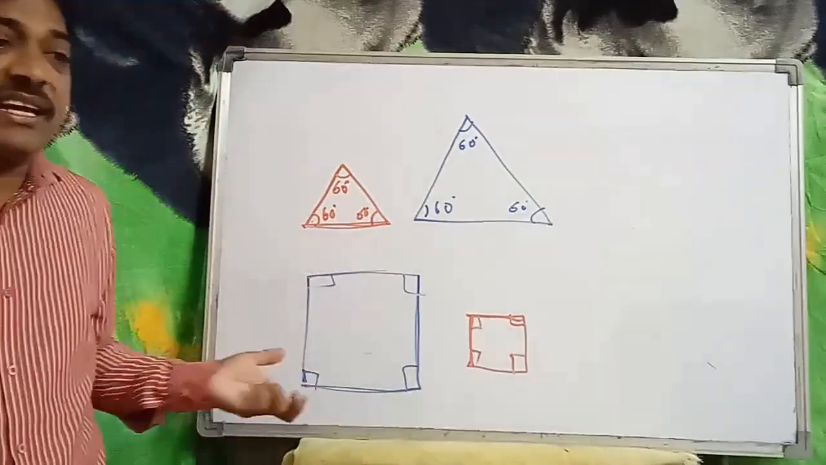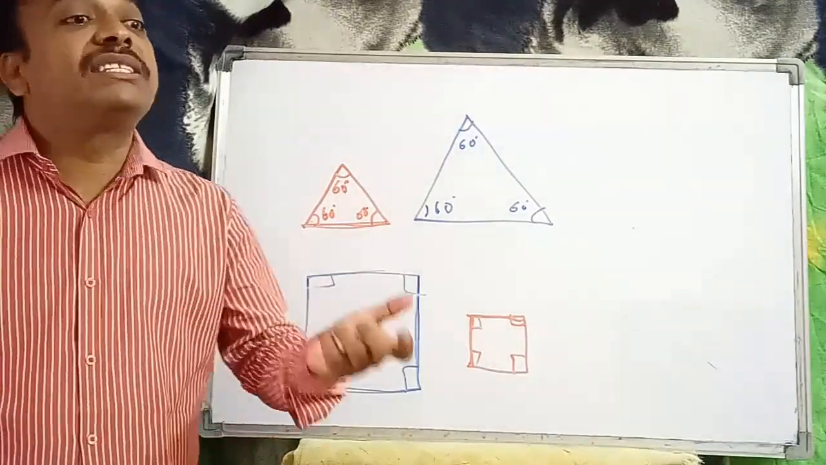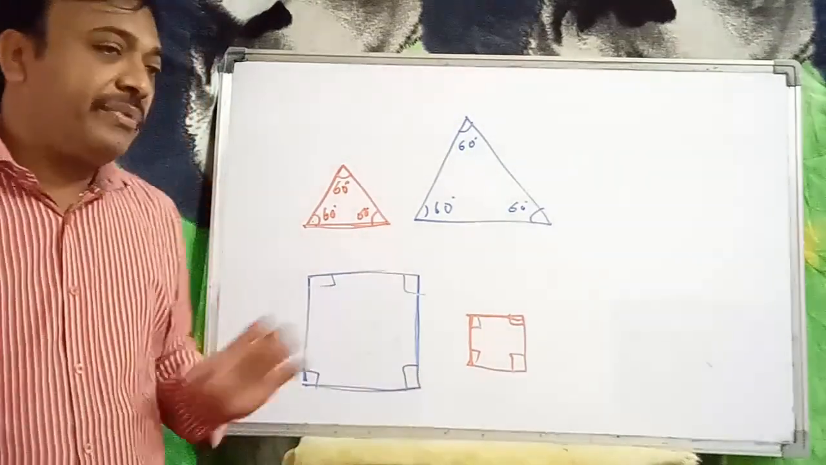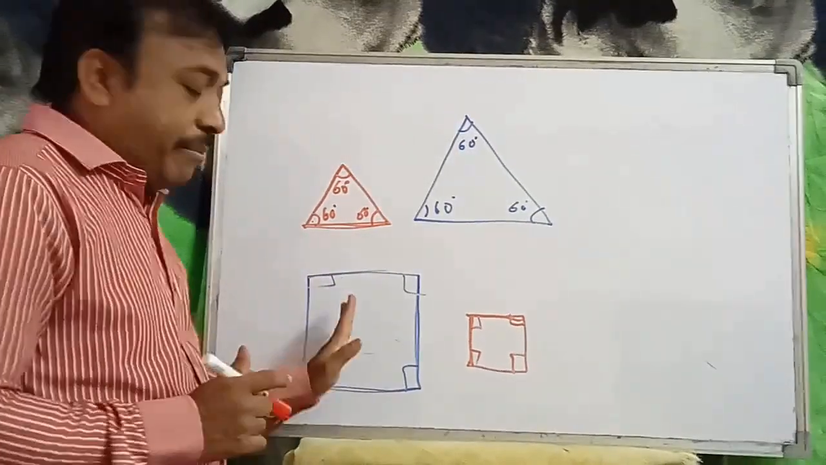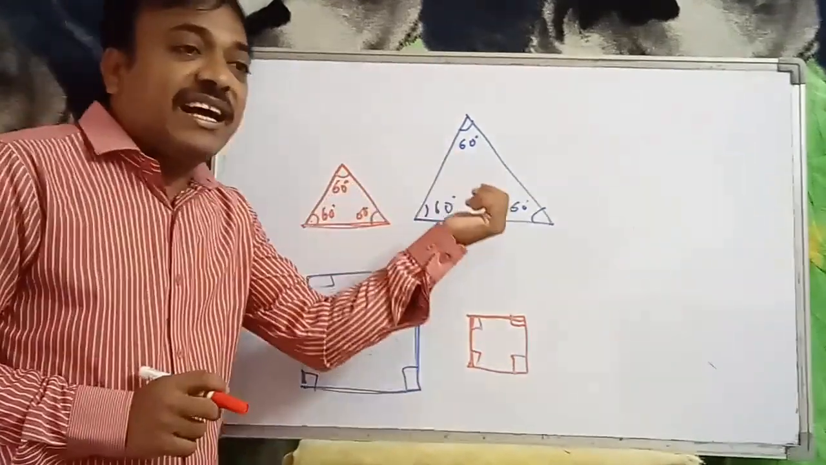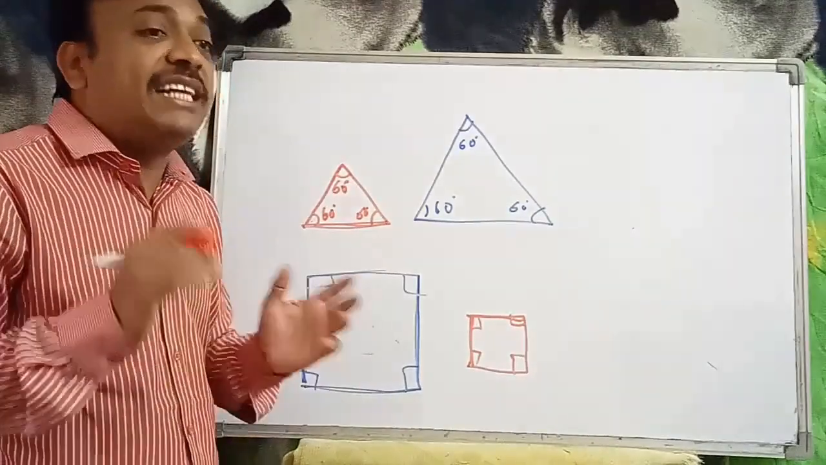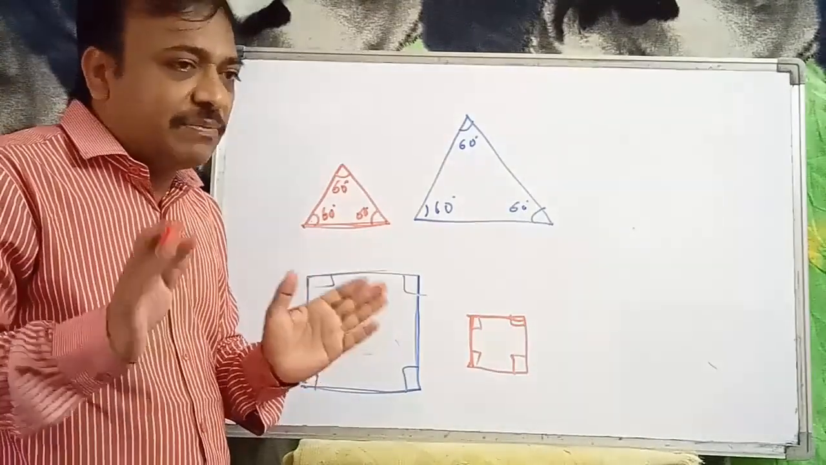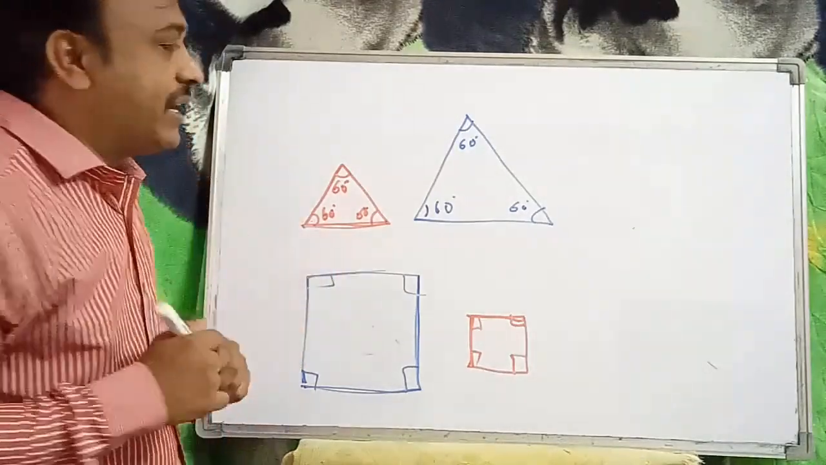Are these two squares congruent? No, they are not congruent. They are similar. Now, the measures of angles are equal, but not the size. Size makes the difference. For the difference between congruent and similar, only size makes the difference.